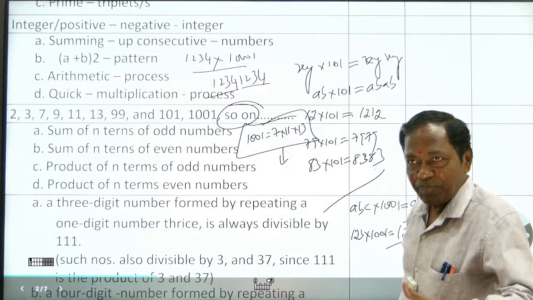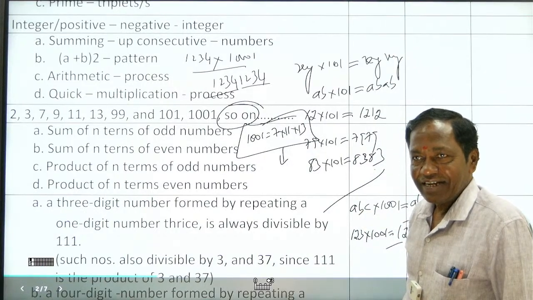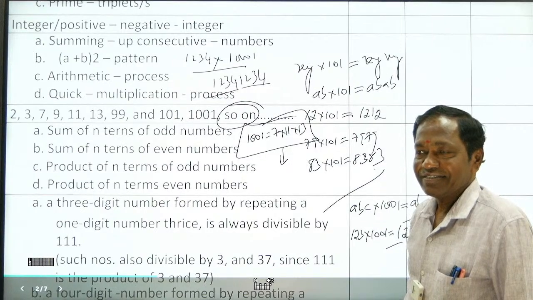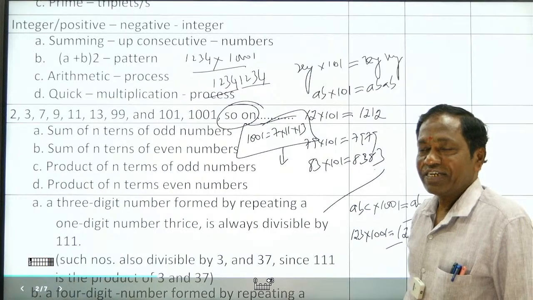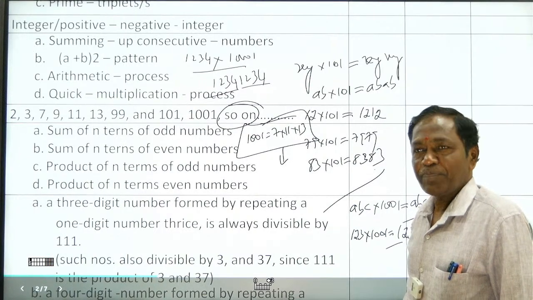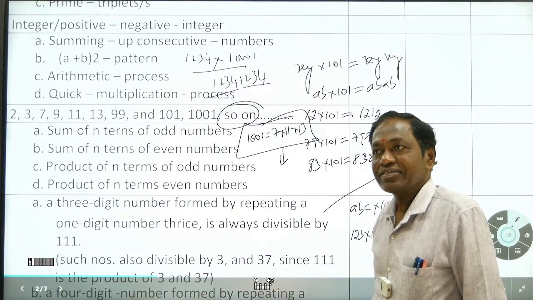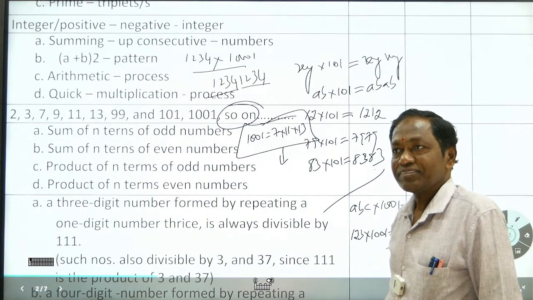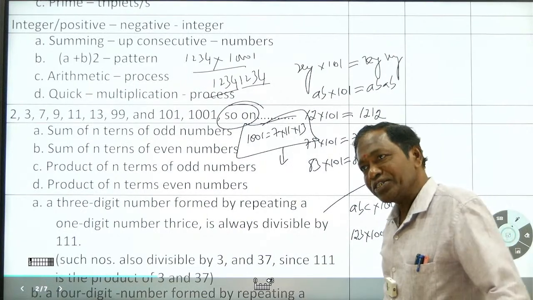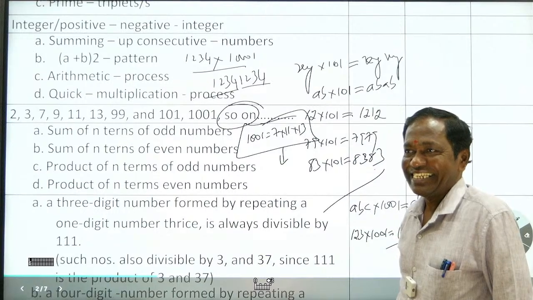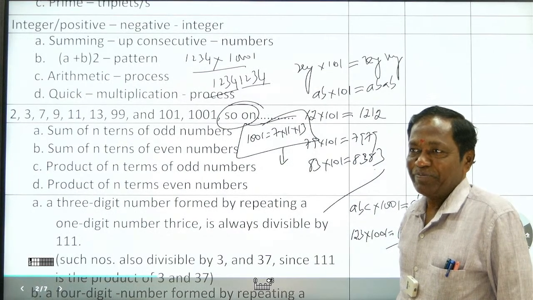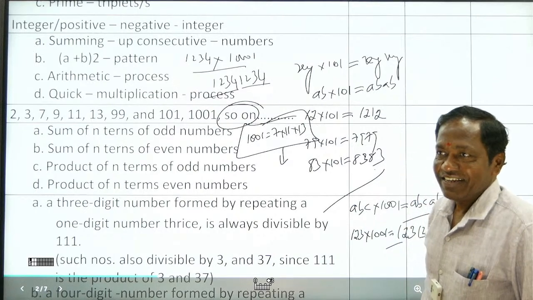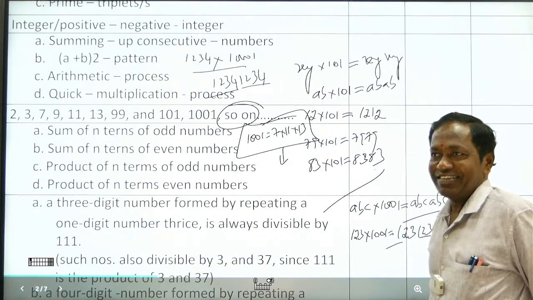Another point: it's a consecutive 3 prime numbers. That's how they look at the question.